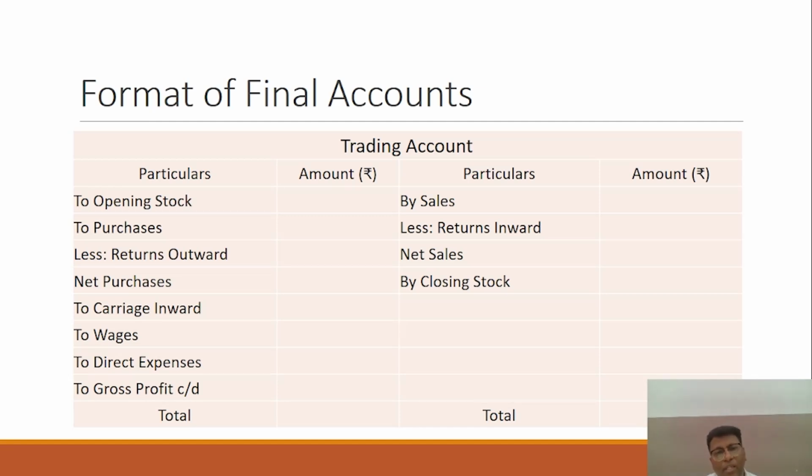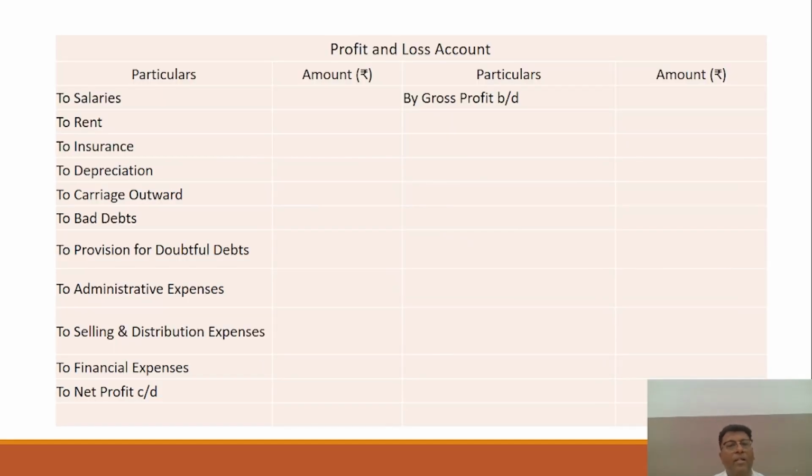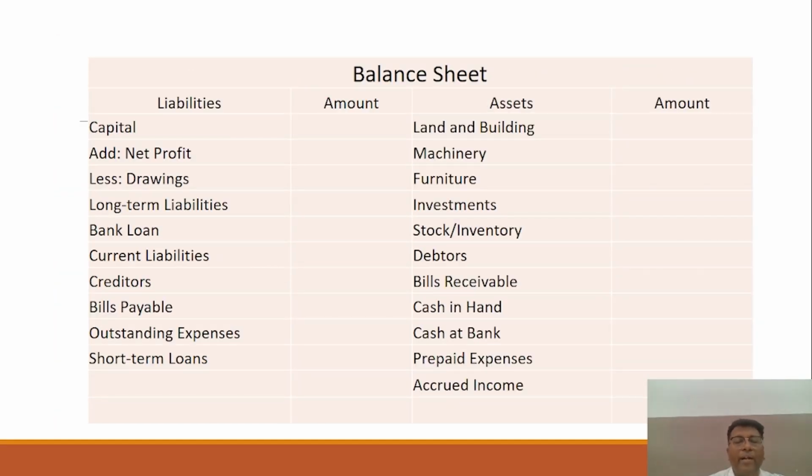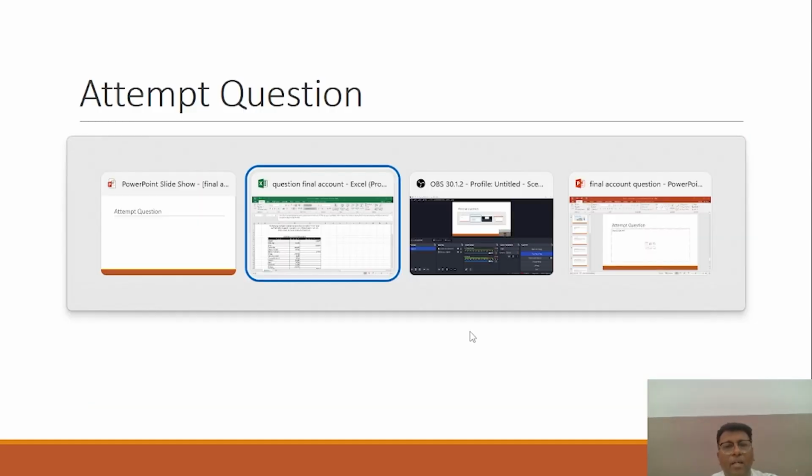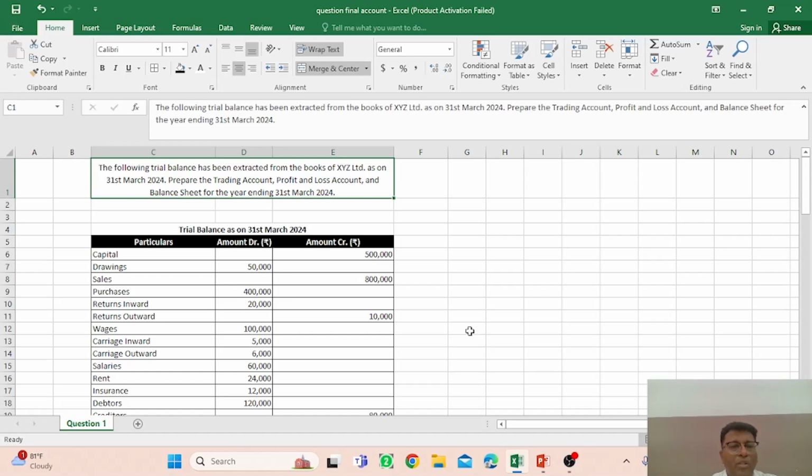You have to keep in your mind the idea of the expenses, the incomes, assets and liabilities, and basically you have to segregate, and go one by one on each item, and that item has to be picked up and mentioned in the trading account, profit and loss account and balance sheet. And after that you will come to make the adjustments, as we approach the question.